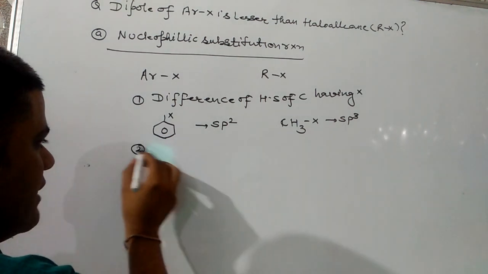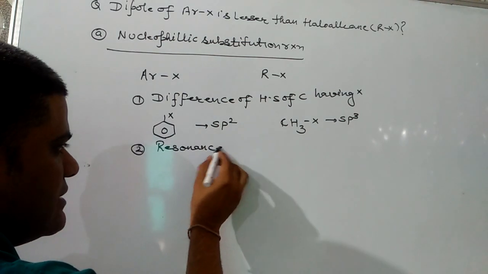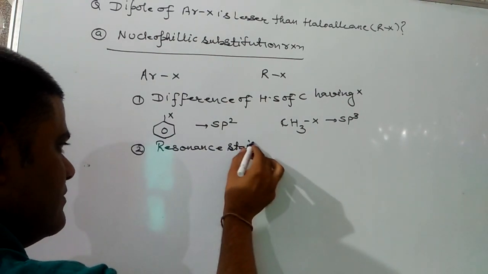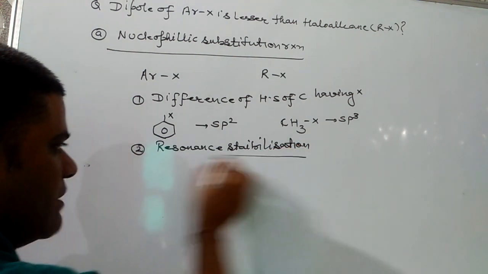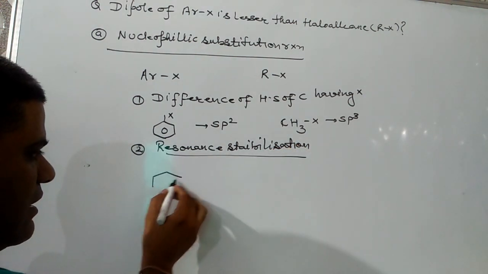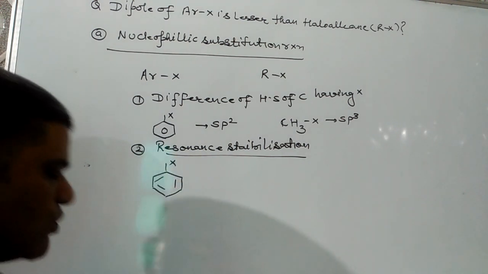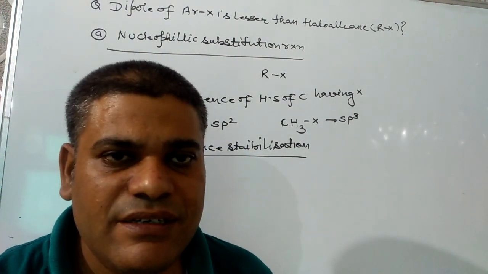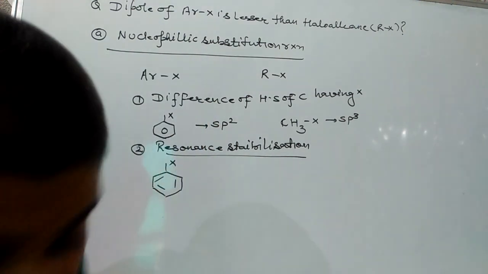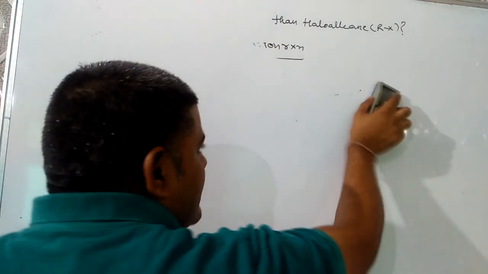The second reason is resonance stabilization. In haloarene, resonance is possible, due to which the carbon halogen bond acquires partial double bond character. Hence, haloarenes are less reactive than haloalkanes.